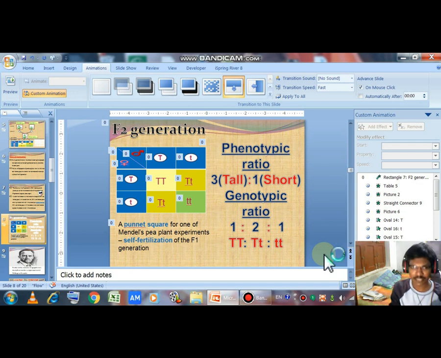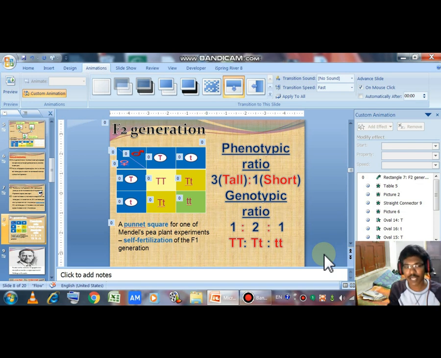One character is expressed by one or two alleles if the allele is dominant. If a character needs two alleles to be expressed, then those alleles are recessive. So that is the importance of the law of dominance.